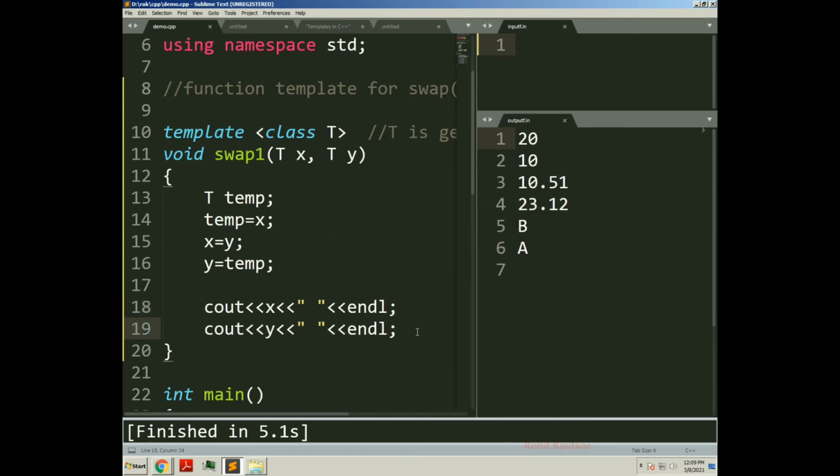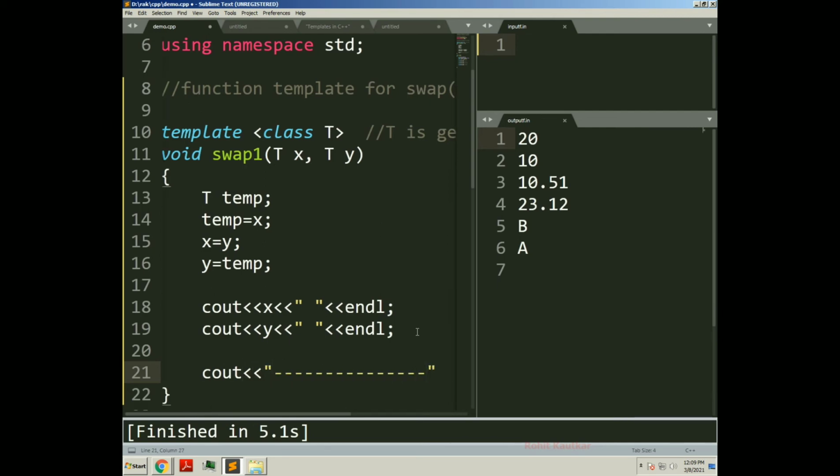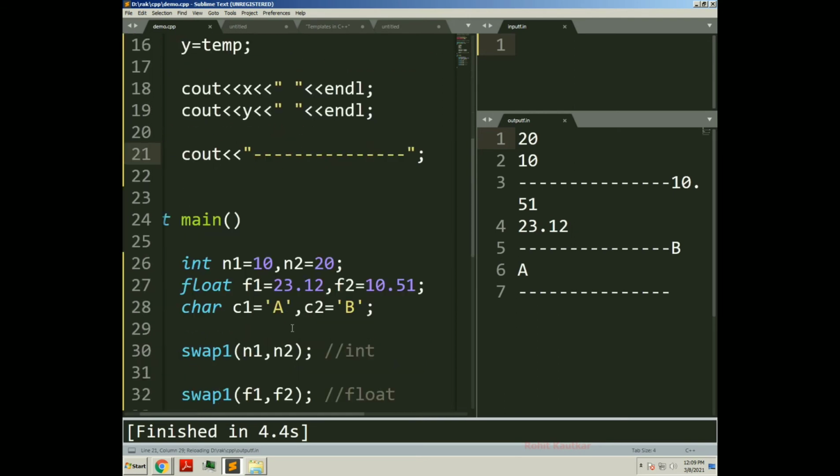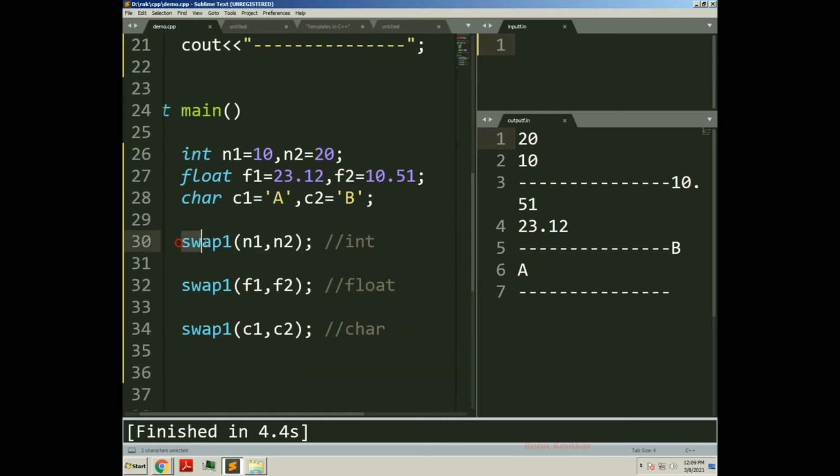For understanding it in a better way, I will separate this with certain dashes, so we are able to understand the output with proper separation. Now in the first call, we have called this swap1 function for integer data type. What was our value?